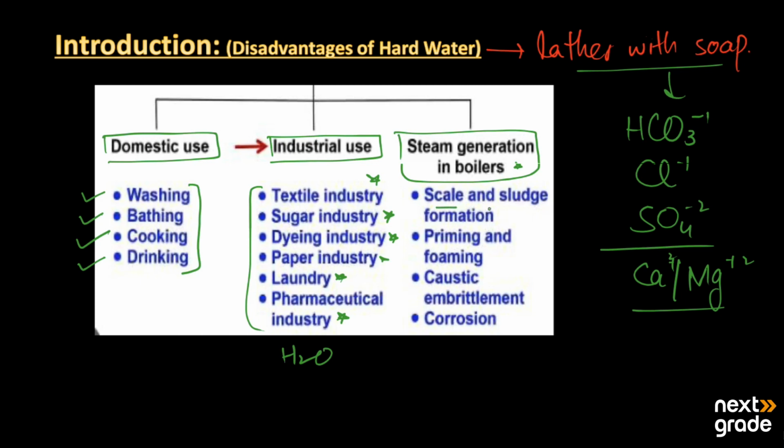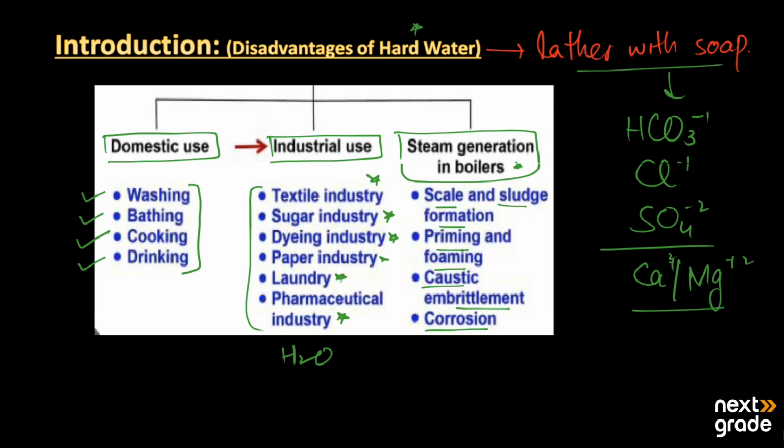It produces scales and sludge formation. It causes priming and foaming. It causes caustic embrittlement. So all these are the main uses of water, and if it is hard water, then it may be harmful for use at the domestic and industrial levels, as well as in steam generation and boilers. So let's have a look at that. What are the main disadvantages?